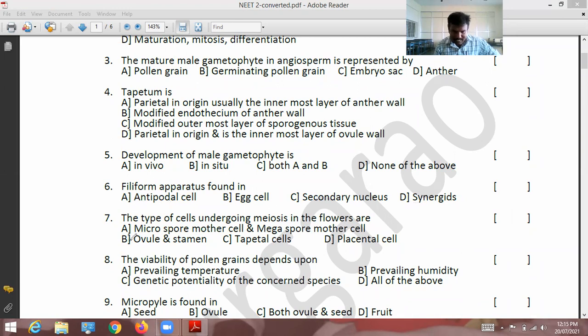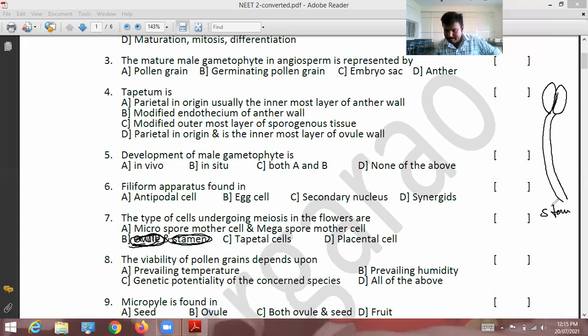Let's see the remaining options. Ovule, stamen. In the ovule and stamen, meiosis does not take place. Ovule, see textbook page number 25, diagram D. In that particular ovule, meiosis divisions do not take place. Stamen, this is called stamen. In this stamen, meiosis divisions do not take place.